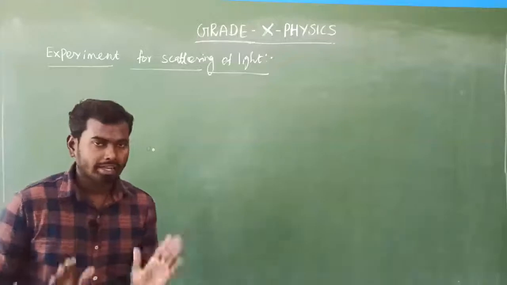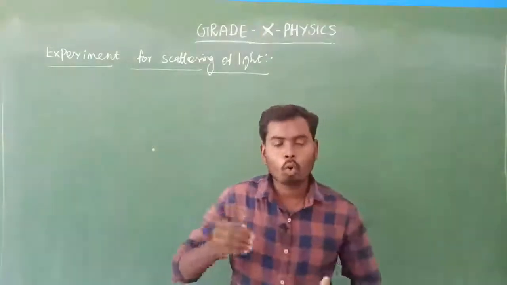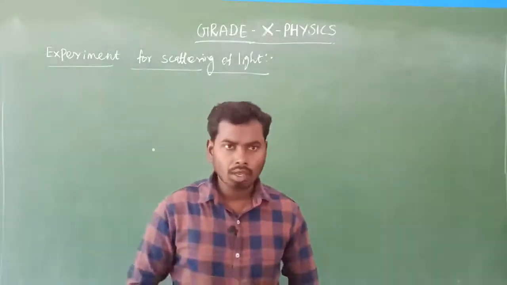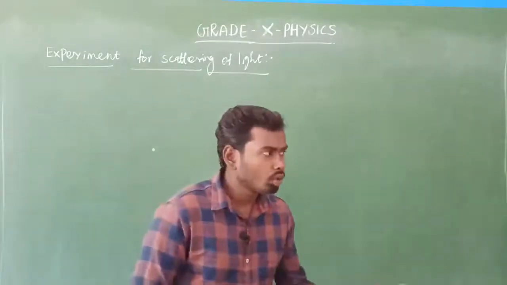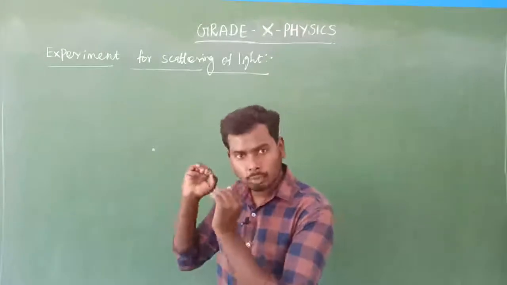Scattering of light. Is it clear? Yes, very simple. In this topic we are going to discuss why the sky appears blue, and why the sun and the surrounding sky appear reddish during sunrise and sunset. We are going to prove it experimentally.